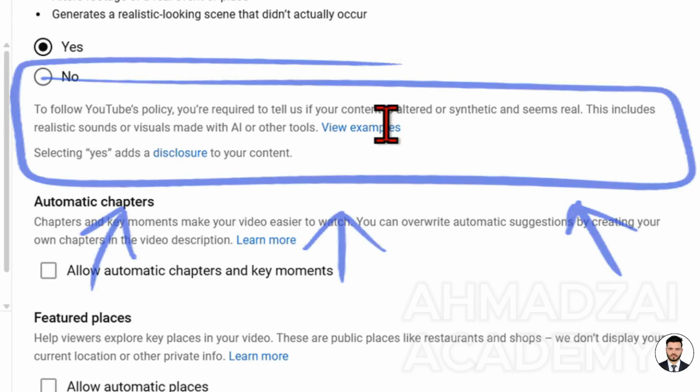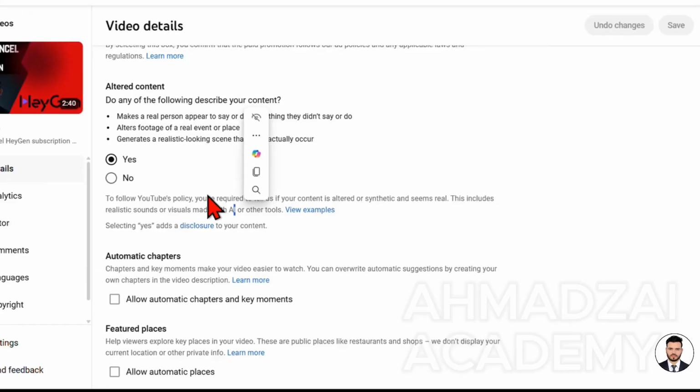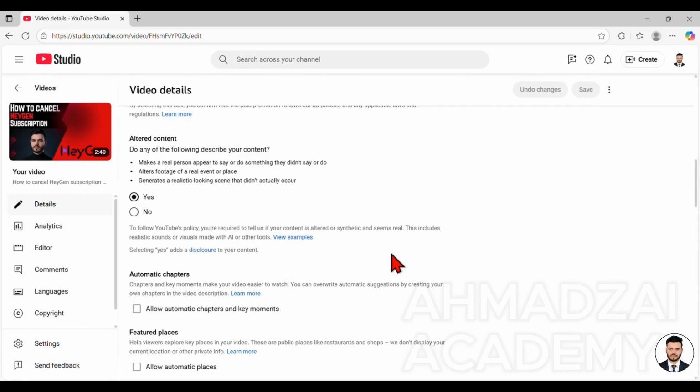Here, it is clearly stated for us that even if you select yes, your video is still eligible for monetization. But only at the bottom in the description section, something will appear indicating that, for example, the sound or visuals were created with the help of artificial intelligence, some elements that you created using AI. But your video will be monetized, your video will generate income, there might not be any problem at all. It's just that viewers shouldn't be misled.